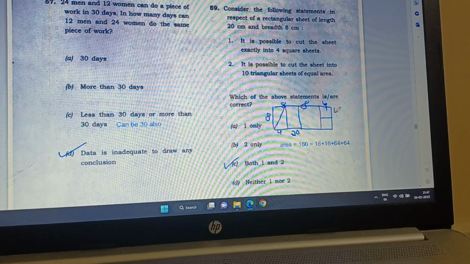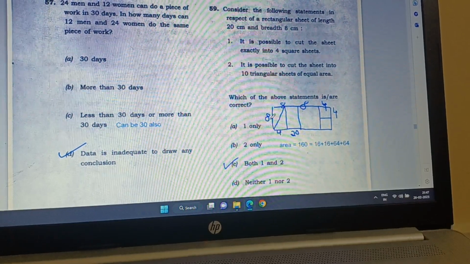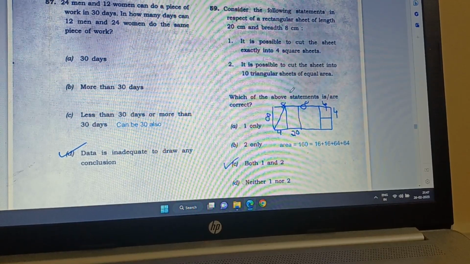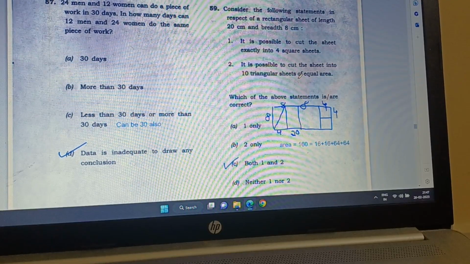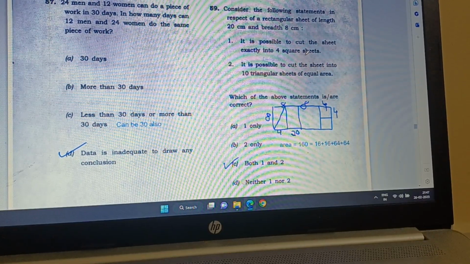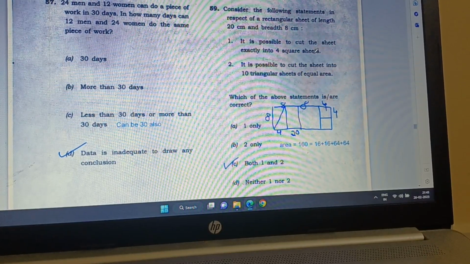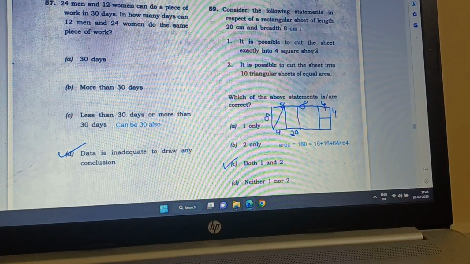So that way you have 4 squares cut. One square this one, another square this one, and this one is third, and that one fourth. So it is possible to cut the sheet exactly into 4 square sheets. So 1 is correct. What about 2?